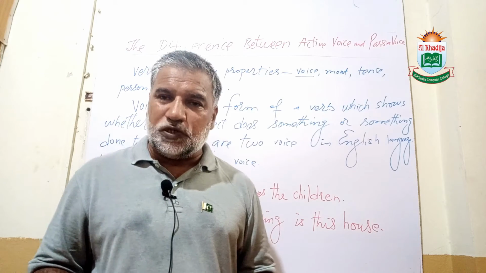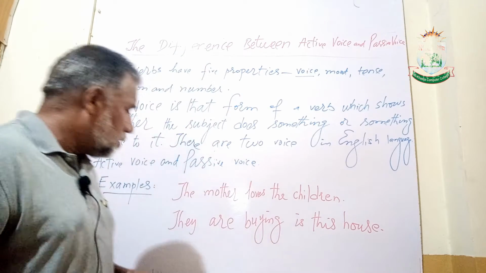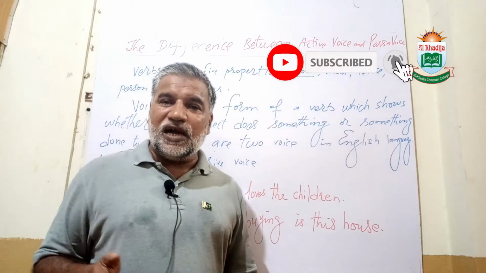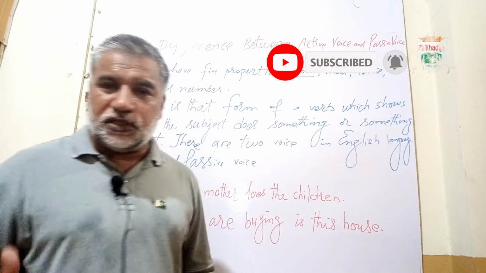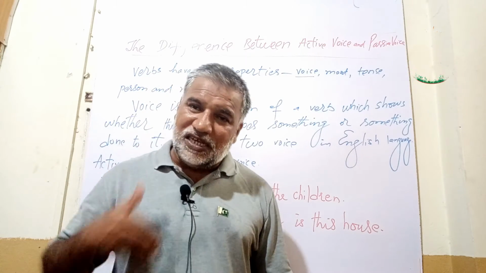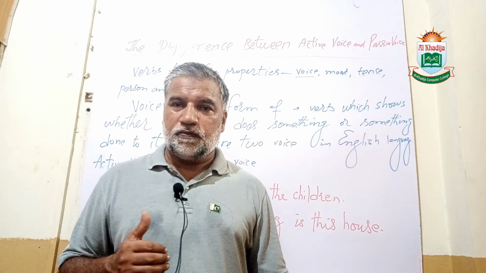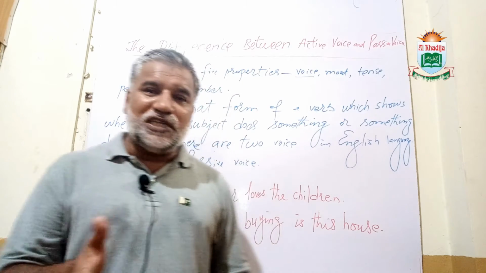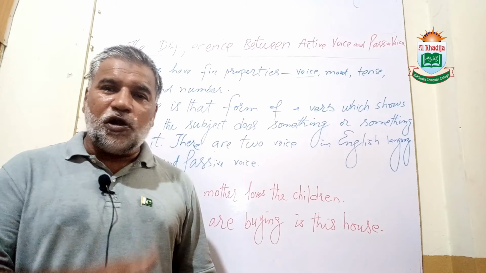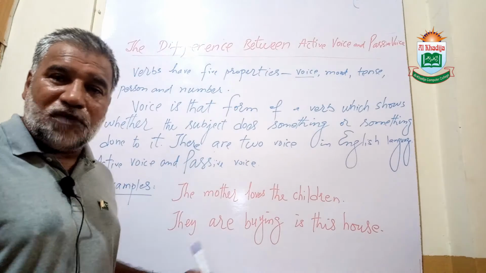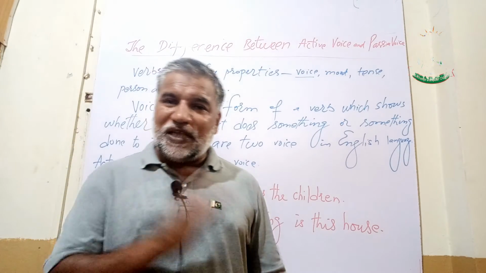Likewise, let's have a look at another sentence. They are buying this house. This is an active voice because the verb is telling that the subject itself is doing the work. But if I say that this house is being bought by them, it will be passive voice.